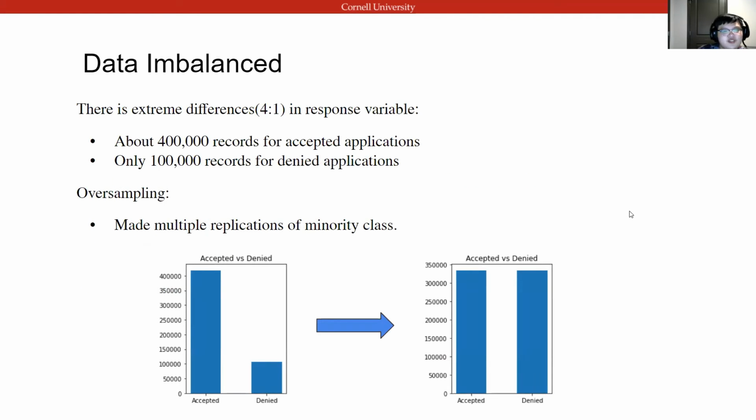After we finished our data cleansing step, we found that our response variable, the action taken, has huge differences between the two classes, just as the bar plot below shows. There are about 400,000 records for accepted applications, but only 100,000 records for denied applications. Such heavy imbalance will affect the accuracy of our model, so we decided to use oversampling to resolve the issue. By doing that, we made multiple replications of the minority class, just as the plot below shows.